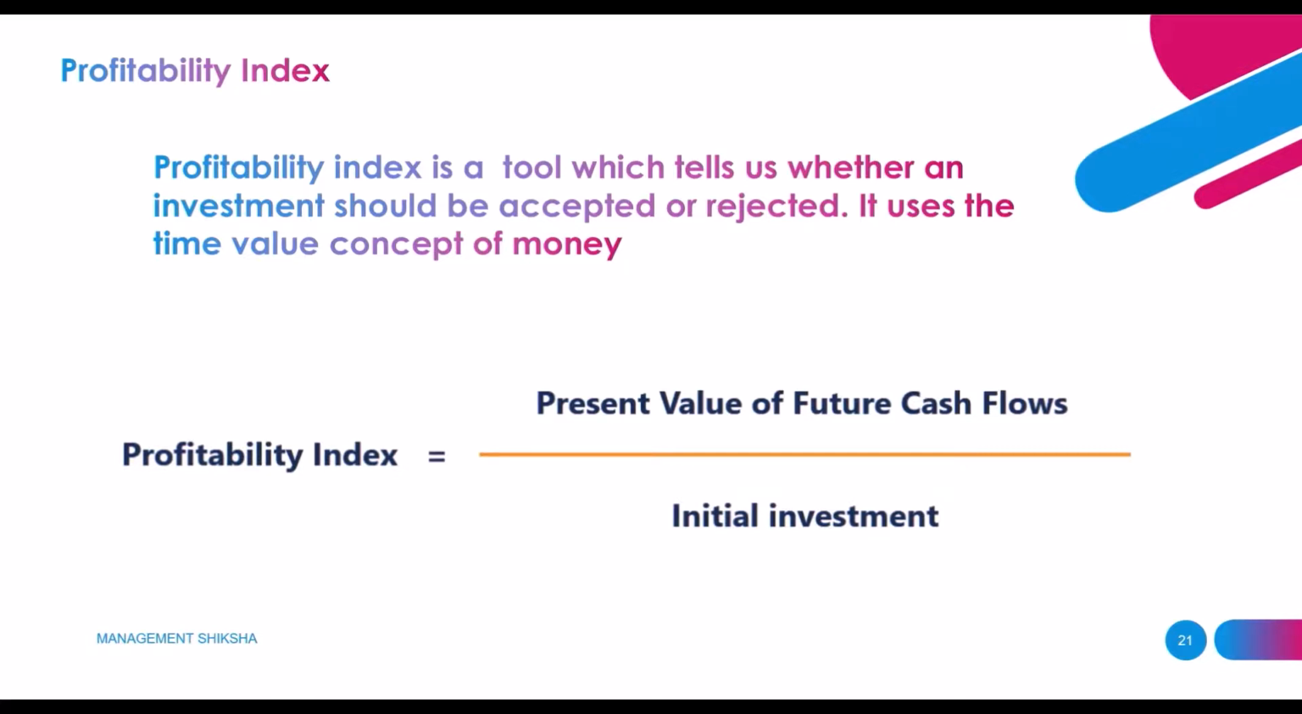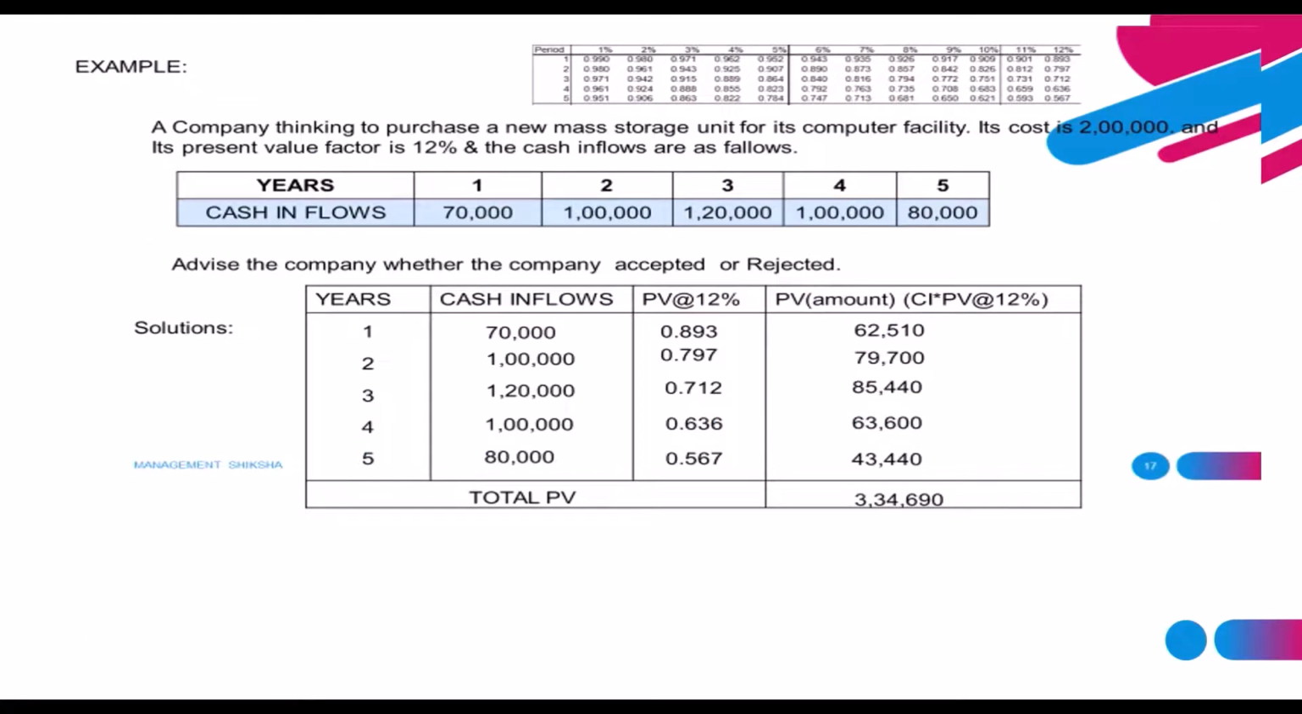So let me see one example which we already did in the NPV. This is a problem for which we already calculated the net present value. For calculating, we need a PV factor at 12%, and next, if we multiply the present value factor with the cash inflows, we'll get the PV amount. So from cash inflows at the rate of 12%, we'll get the present value amount.